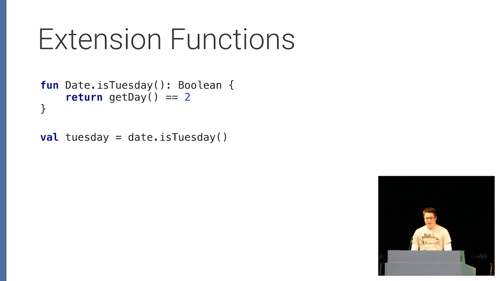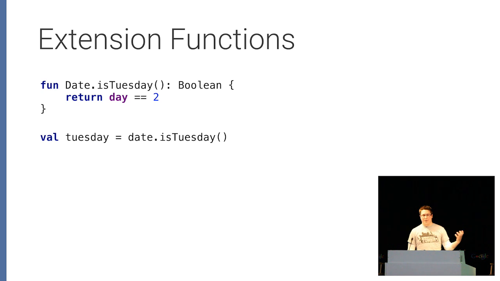Another interesting thing syntactically about Kotlin is that it will actually synthesize what's called properties from getters and setters. So this date type has a getDay and a setDay method. And so Kotlin will actually turn that into a single property called day that you can both read from and write from. And under the hood, it will call the getter and call the setter when you're assigning it.